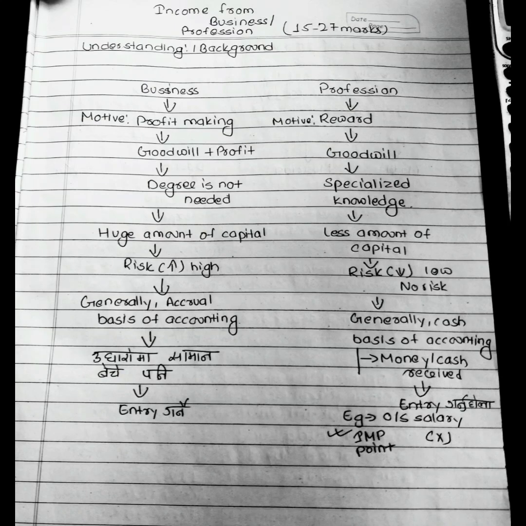Let's see about professions. The main motive is to get a reward, and it focuses on goodwill only. It needs specialized knowledge or a degree, takes a lesser amount of capital, and has a low risk. And generally the cash basis of accounting is used in a profession. If money or cash is received, then only the entry is made. For example, if outstanding salary is given, then we will not include that.